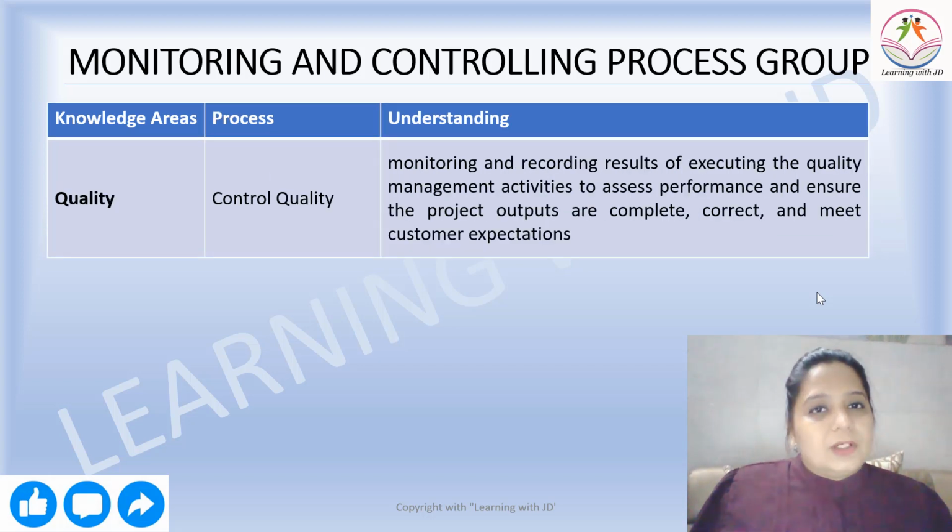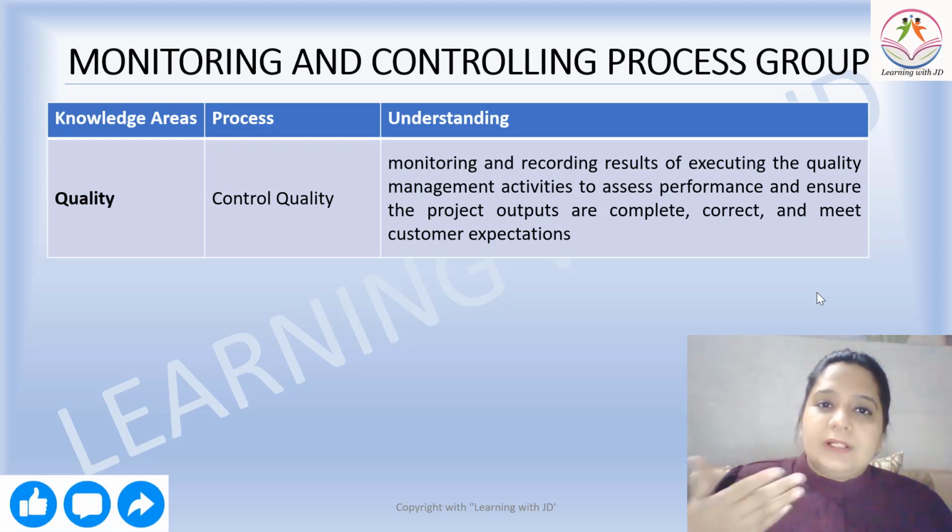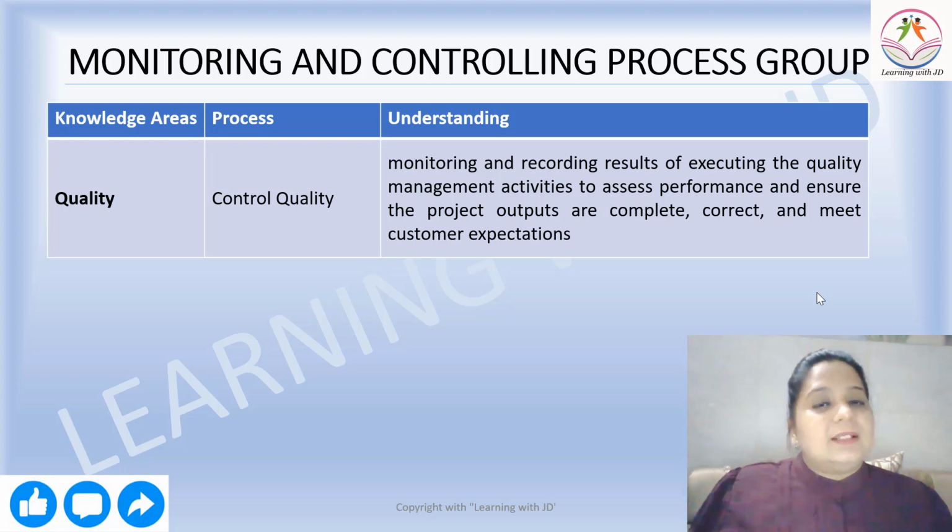Then you talk about control quality. Control quality is the process of monitoring and recording results of executing the quality management activities to assess the performance. What do you mean by that? For example, there is a quality standard which is set that a table needs to be created that will take the weight of say 150 kgs.